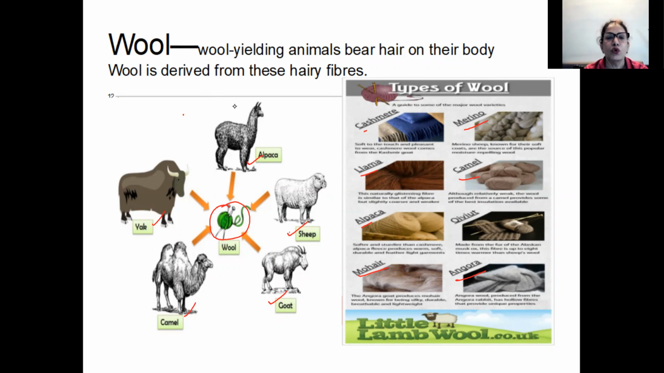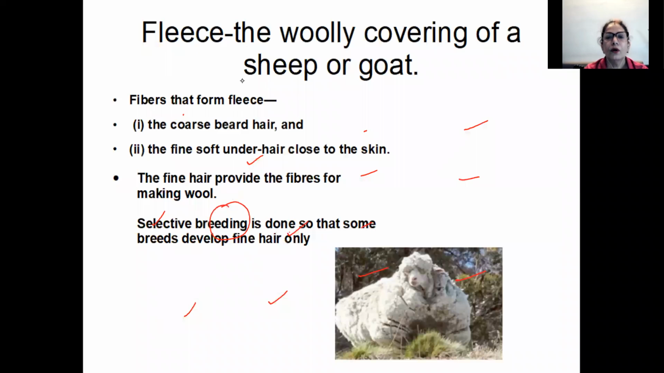Now let us see how wool is produced. Okay, so fleece. Now you all must have heard of this word called fleece.